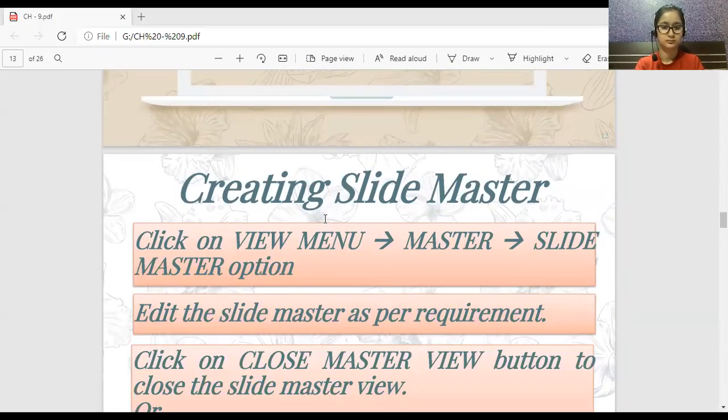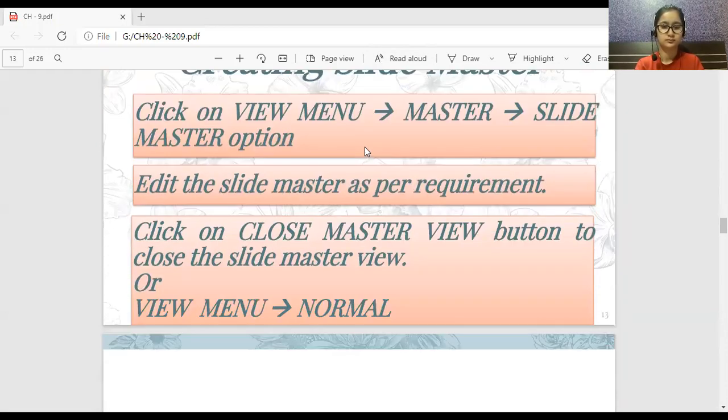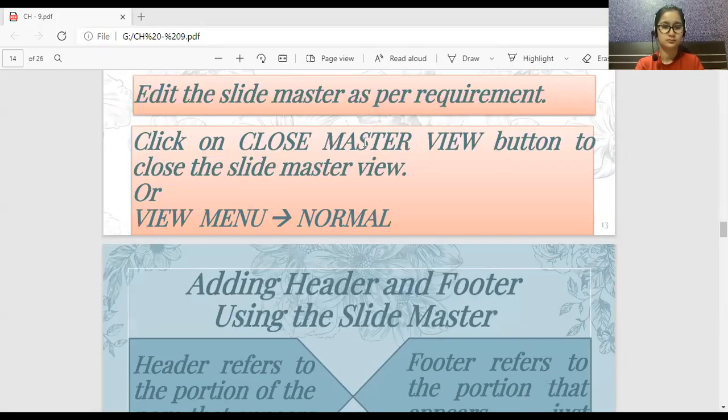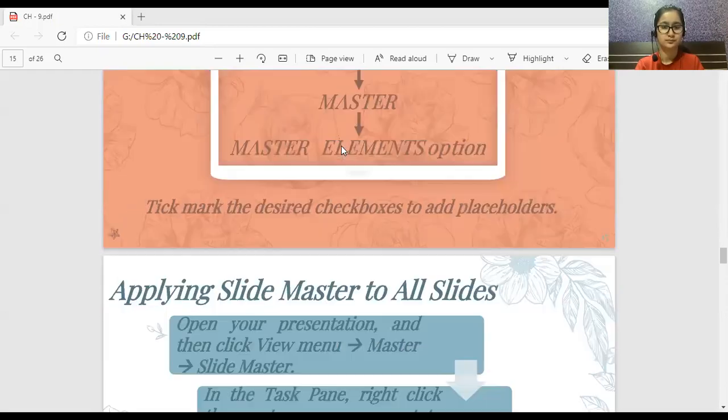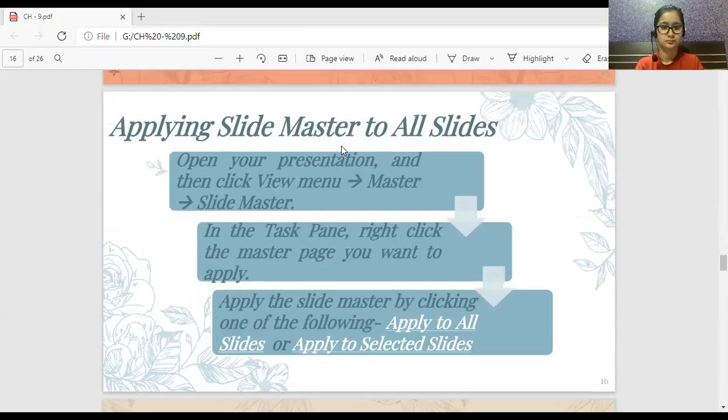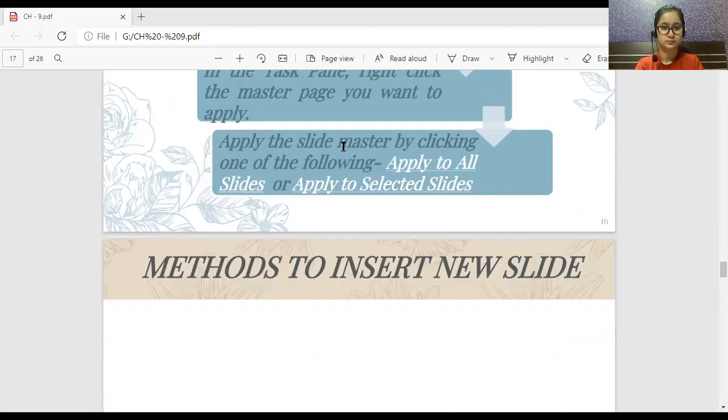The command for creating the slide master: View, Master, Slide Master. Once again, View menu, Master, Slide Master. And for returning to the normal view, View menu, Normal view. Then how to apply the slide master? The same command is there.